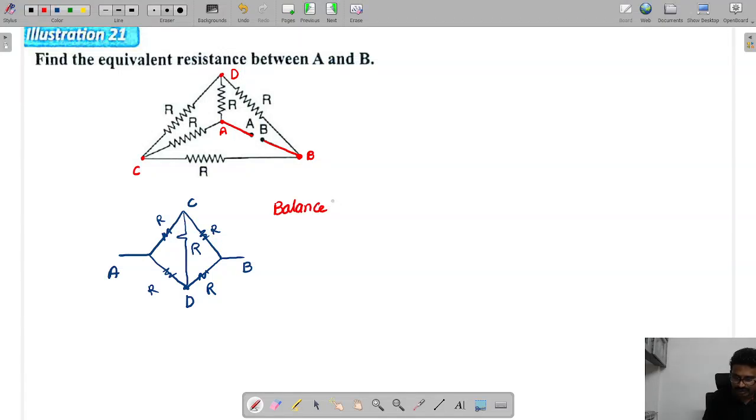Just now we have seen this. If the bridge is balanced, what is the branch current here? It is 0. So this element will be disconnected from the network. We'll redraw it again. Just now we have seen how much RAB comes to, which is equal to R.